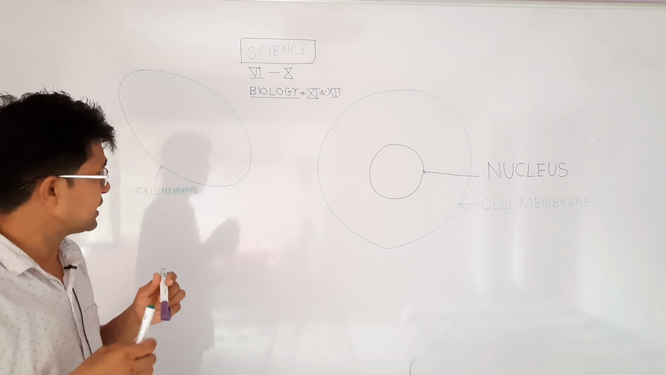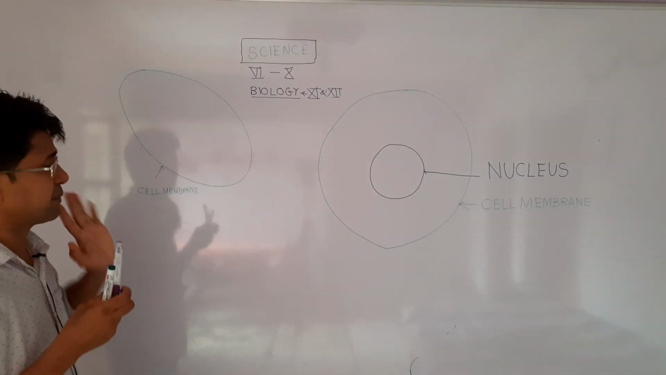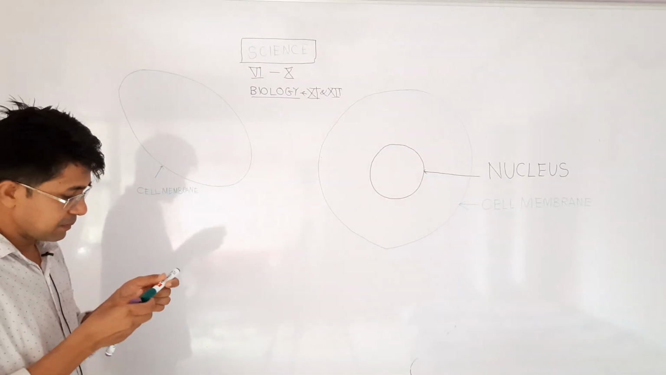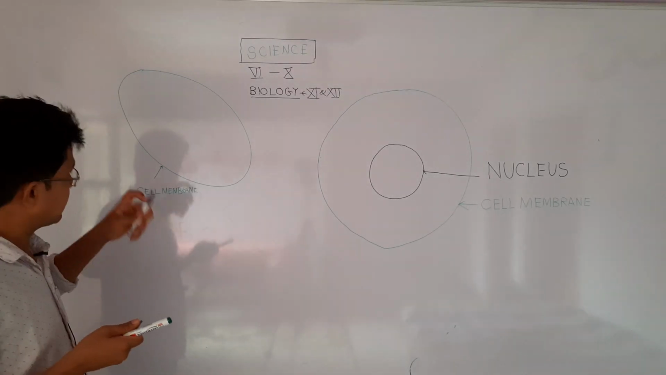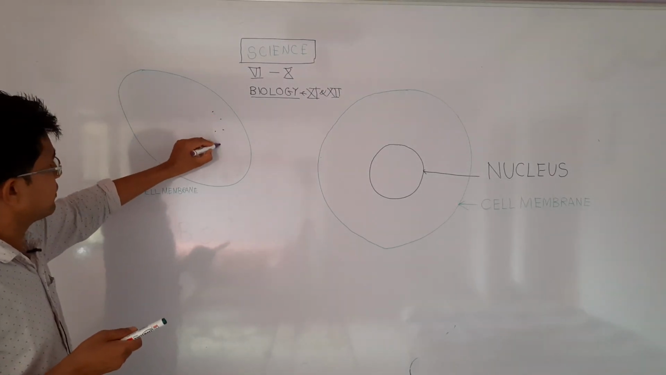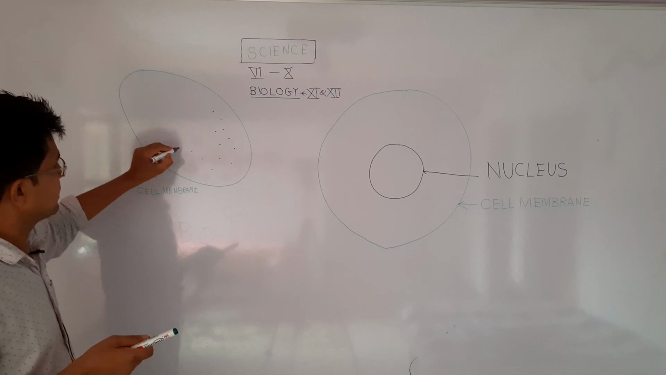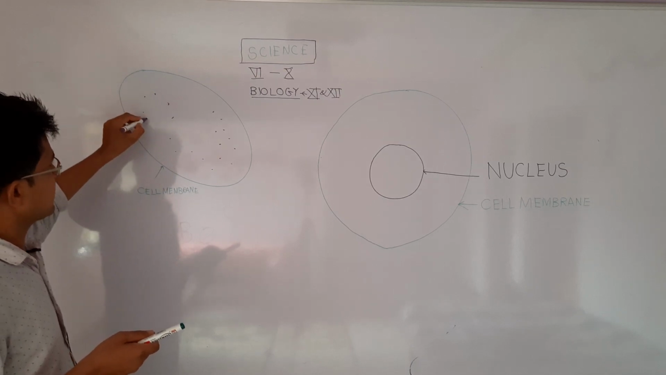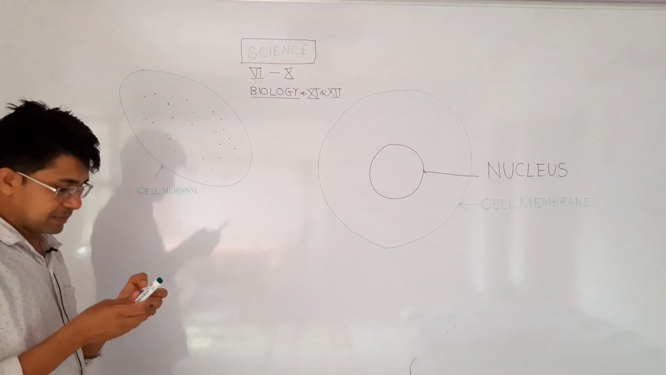So if any cell only has a cell membrane and some liquid with some substances inside, this type of cell is called a prokaryotic cell.